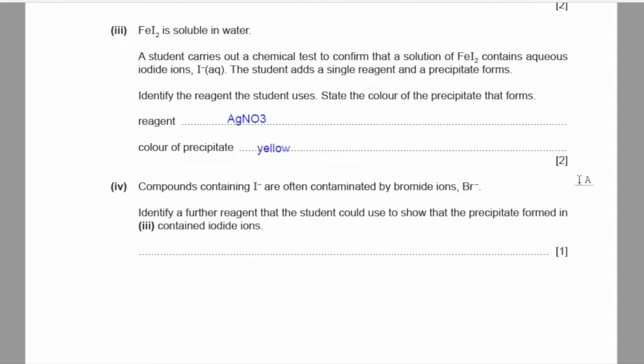Part 4. Compounds containing iodide ion are often contaminated by bromide ions. Identify a further reagent that the student could use to show that the precipitate formed in Part 3 contains iodide ions. Okay, there is one more reagent which can be used to test halide ions, and that is ammonia. Whether in concentrated state or aqueous state, it can be used. So I should write ammonia. And iodide ions are insoluble in aqueous ammonia.